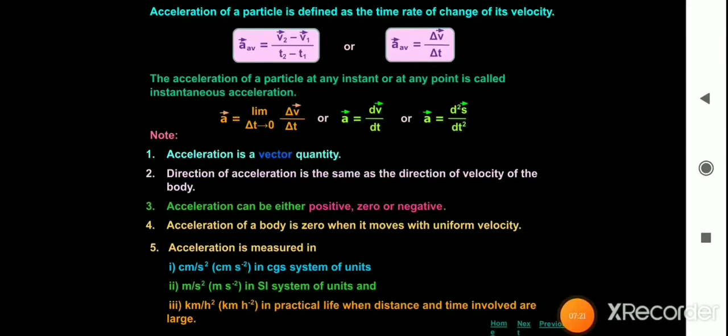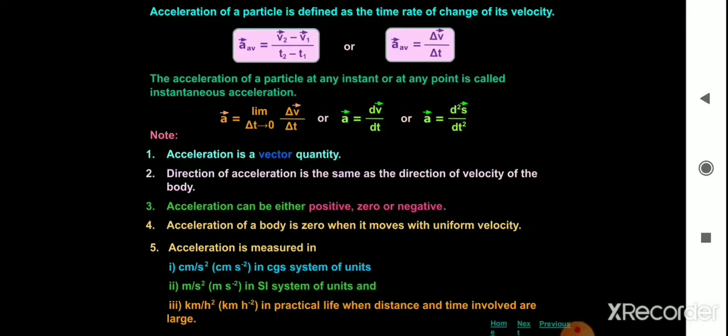Now, acceleration of a particle is defined as the time rate of change of its velocity. Average acceleration is the ratio of change in velocity to the time interval.